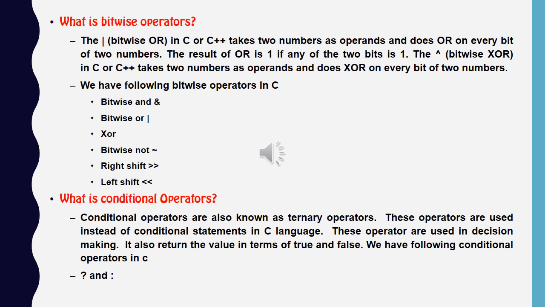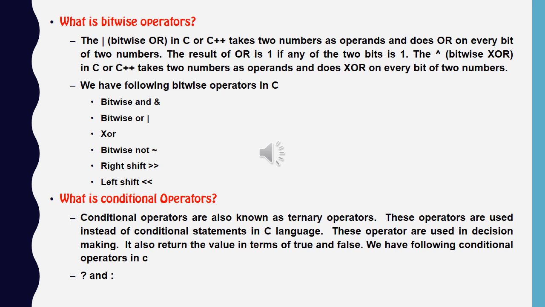What is a conditional operator? These are the main operators in the C language because these are ternary operators. Why are these called the main operators? Because using these operators we can check a particular condition without using the conditional statement.